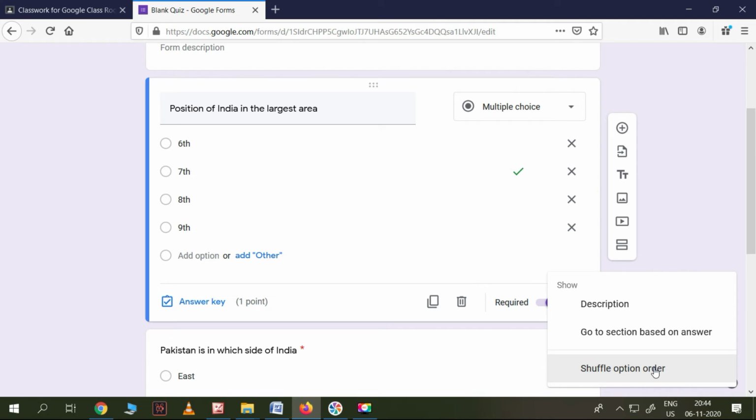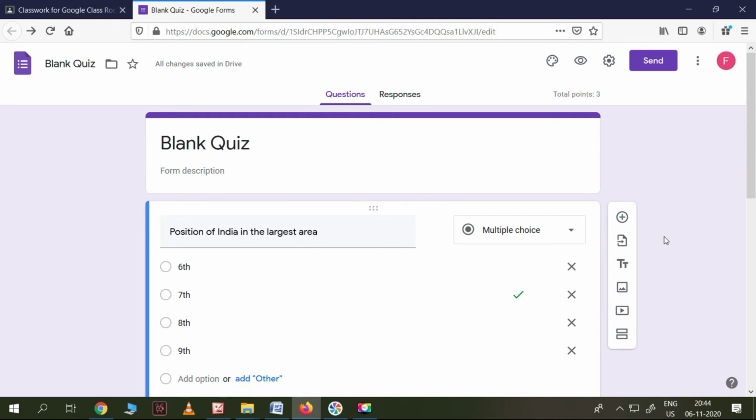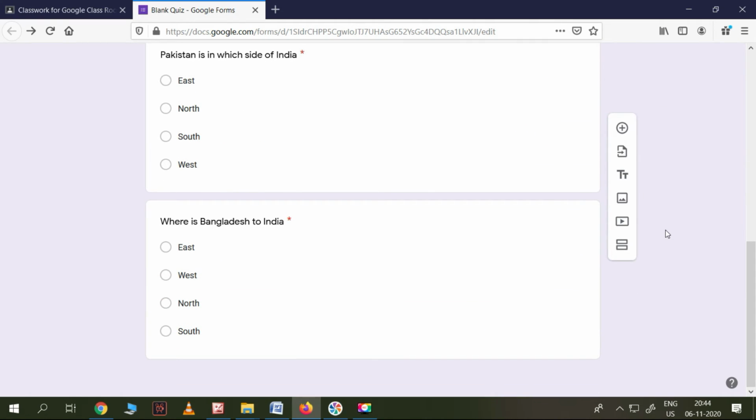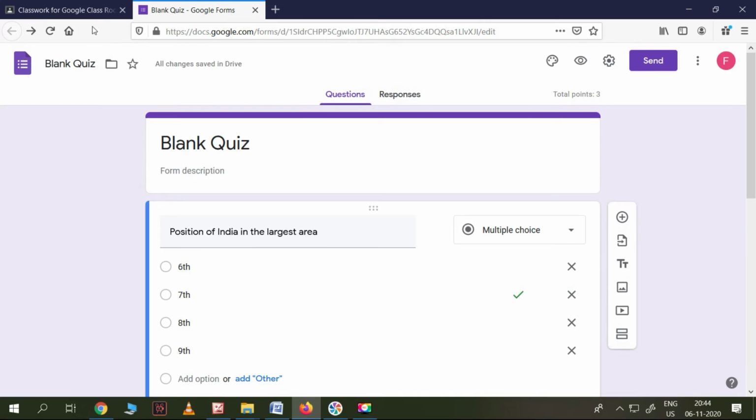In the same manner, we can shuffle the questions also. That option is also there. So you can carefully do that, and make students not in a position to cheat. That is the beauty of this.